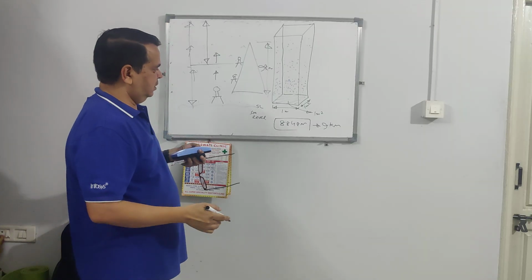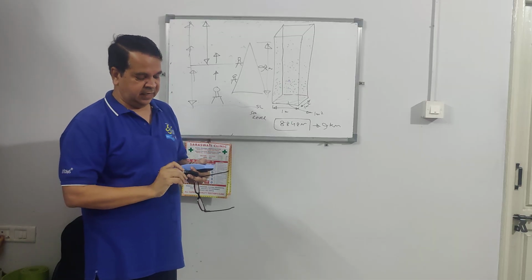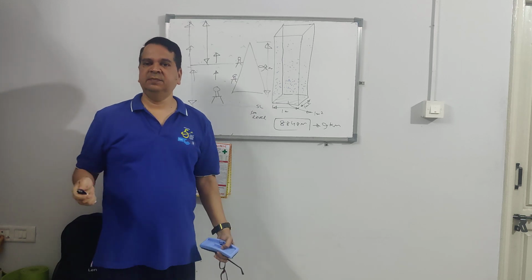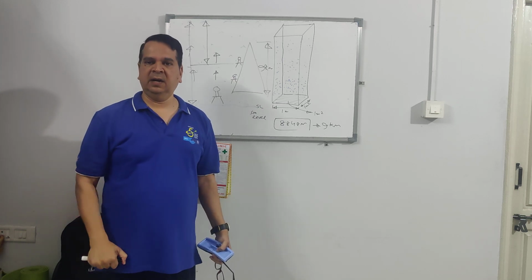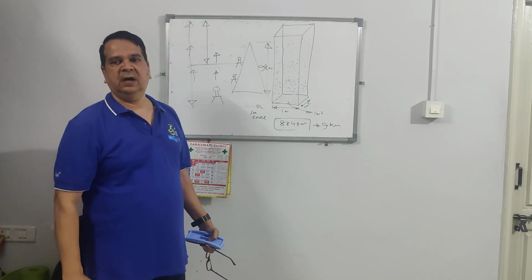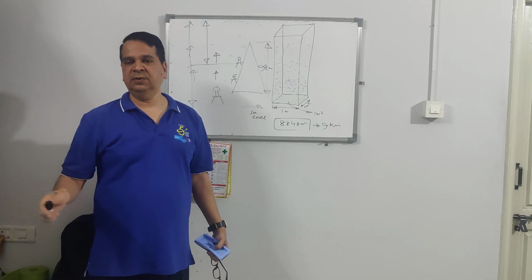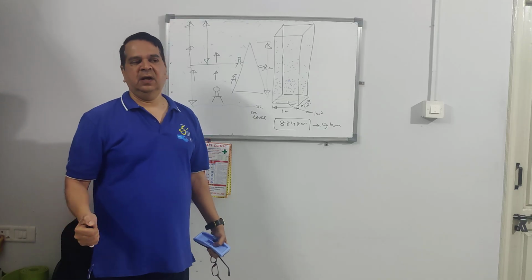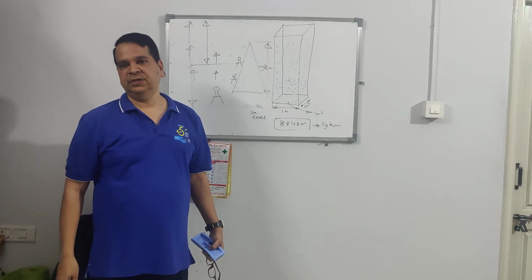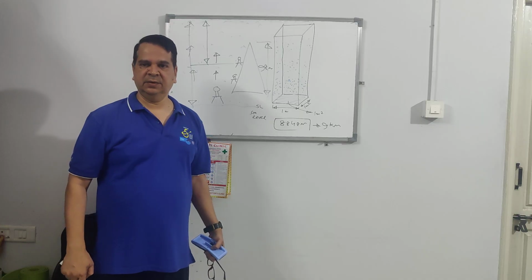So that is what atmospheric pressure is. Atmospheric pressure is because of the weight of air exerted on us, and as we go up, the pressure decreases. There can be a question: as the altitude increases, what happens to pressure? As altitude increases, the pressure decreases.